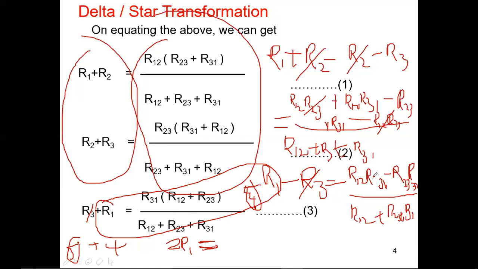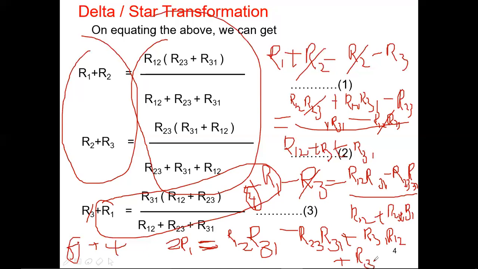Right. Let me add this: R12 R31 minus R23 R31. Now add this term, plus R12 R31 plus R23 R31. Is there any common term that is going to be cancelled? R23, R12, R12, R31.